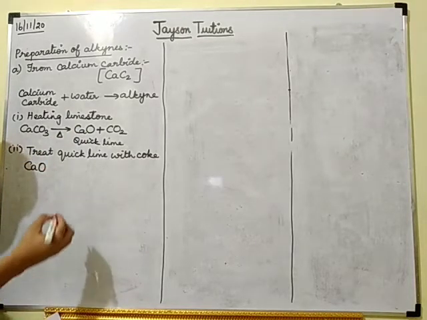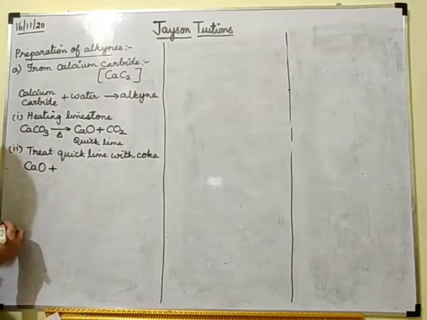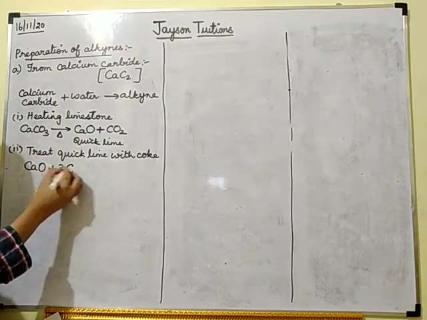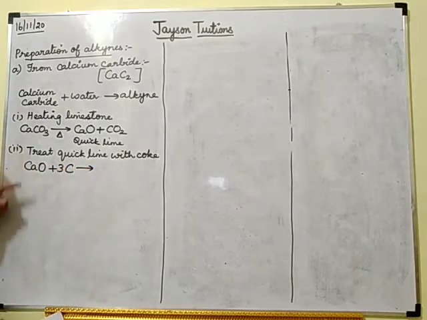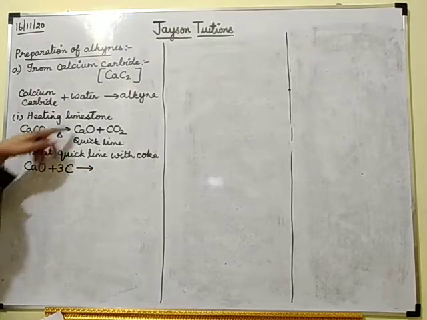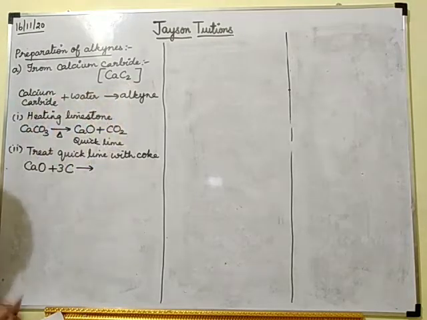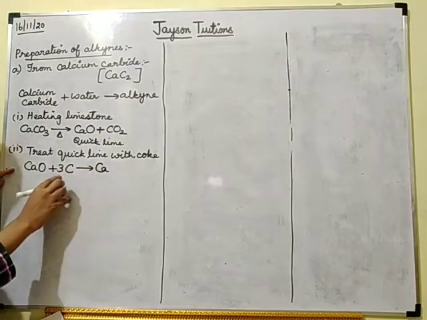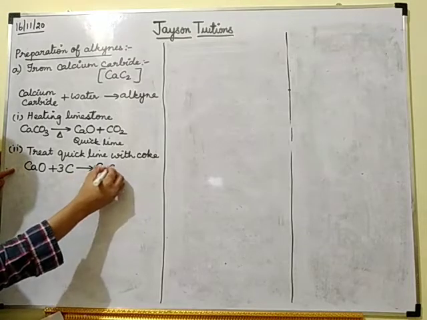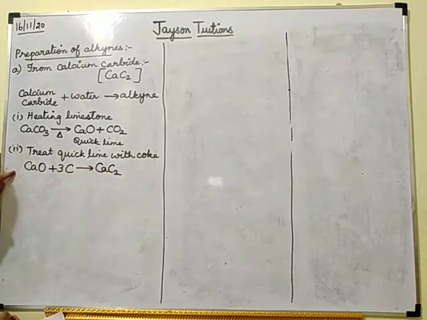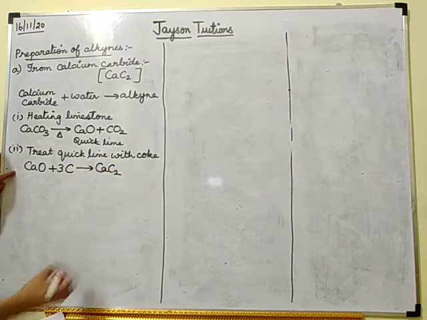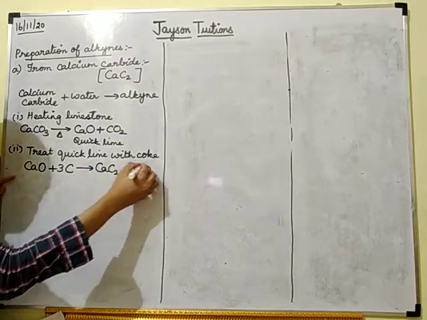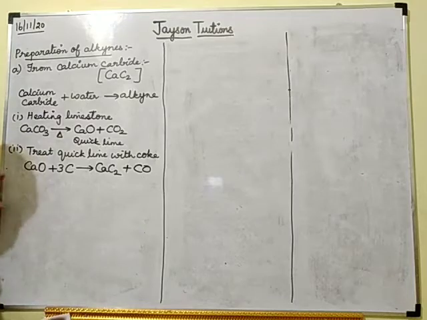CaO. Okay, so I am going to treat this with coke. Coke means carbon, so 3 carbons I am taking. So I should get calcium carbide. What is the formula for calcium carbide? Ca, and out of these 3 carbons, 2 carbons alone will be here forming calcium carbide. The remaining 1 carbon and 1 oxygen will form carbon monoxide.